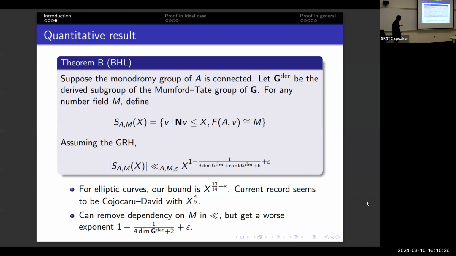So this big O notation, of course it depends on A and epsilon, but an annoying thing is it also depends on M. So for different M, I could have a different constant. This is vaguely irritating. So we can get rid of it, but I get a way worse exponent, which is 4 times the dimension instead of 3. I don't know what we should expect here. I don't know if the 1/2 is because of the elliptic curve or because of square root cancellation. So I have nothing intelligent to say. I don't even do analytic number theory. Anyway, that's our second main result.